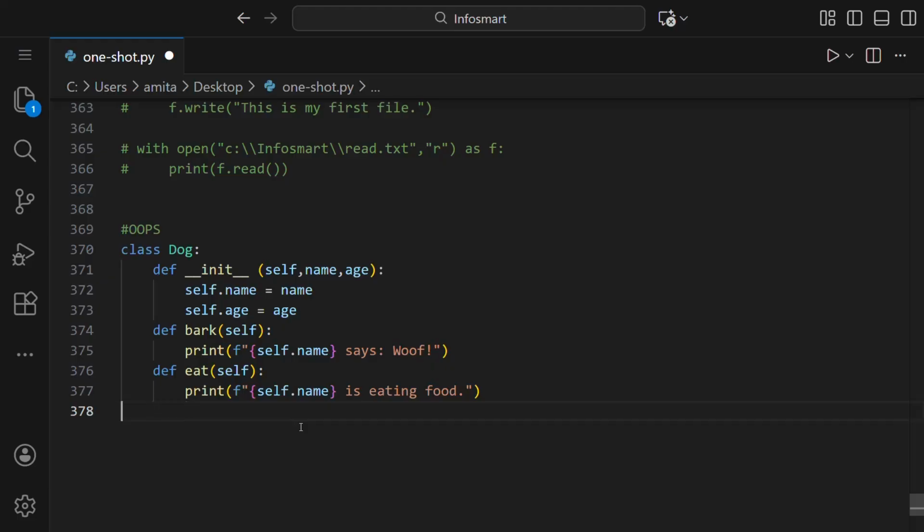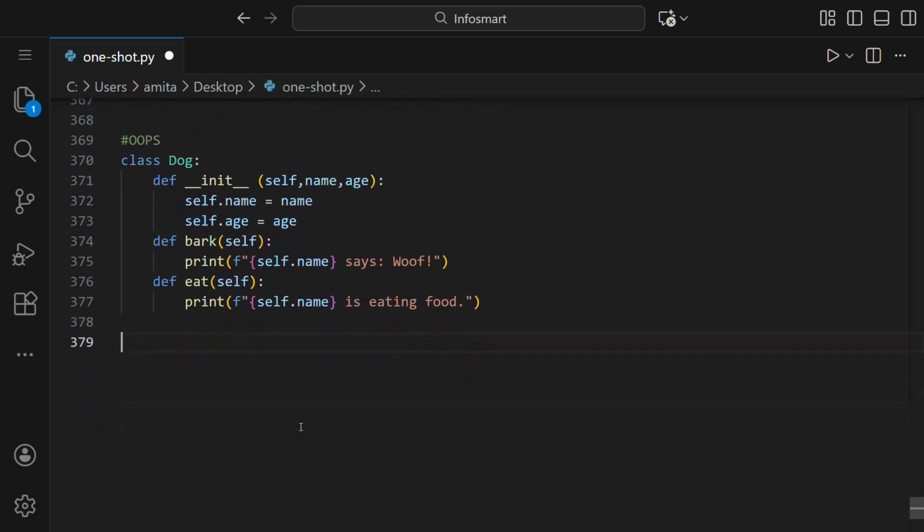Now let us call these functions. If you remember, in functions we first made the function, then we called it. In a similar way, here we have defined the functions inside this class Dog, but we still need to call them. So first we have to make the object of the class Dog. What does that mean? It means that, for example, if we have a dog Bruno, that Bruno information should be given here. That name is Bruno and age is, say, 2. So that information is to be given.